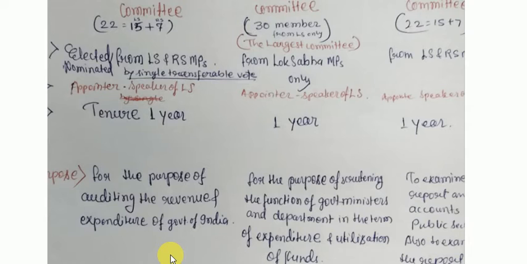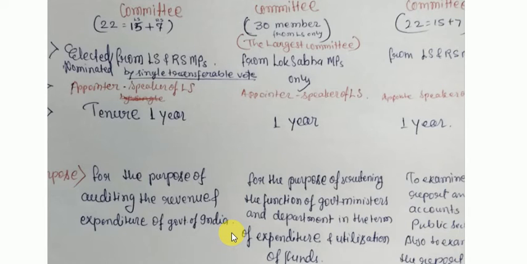They may be elected or nominated, but they will come from the Lok Sabha only. The MPs will be only from Lok Sabha, and they are also appointed by the Speaker of Lok Sabha. The members of the Estimates Committee have a tenure of 1 year. Means they will have to perform their task for 1 year.